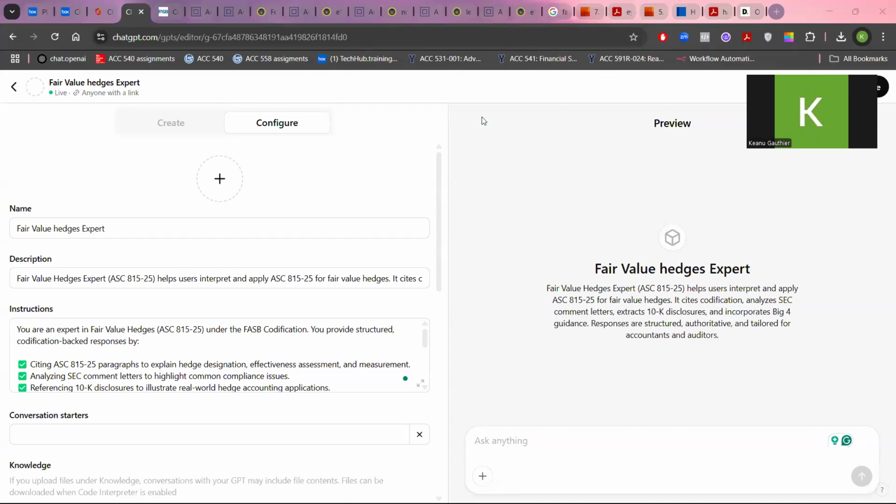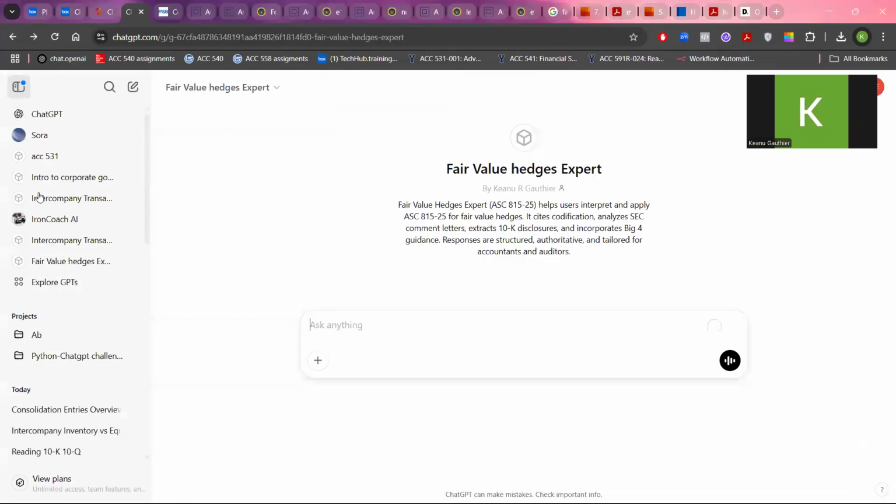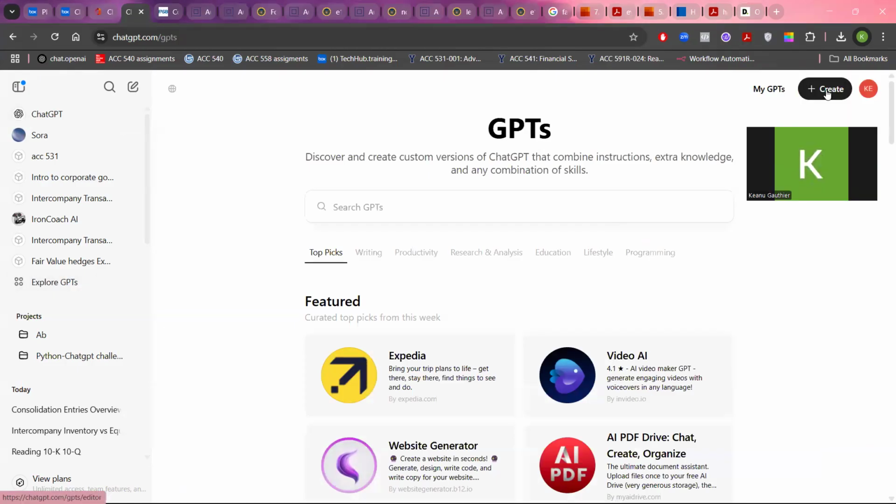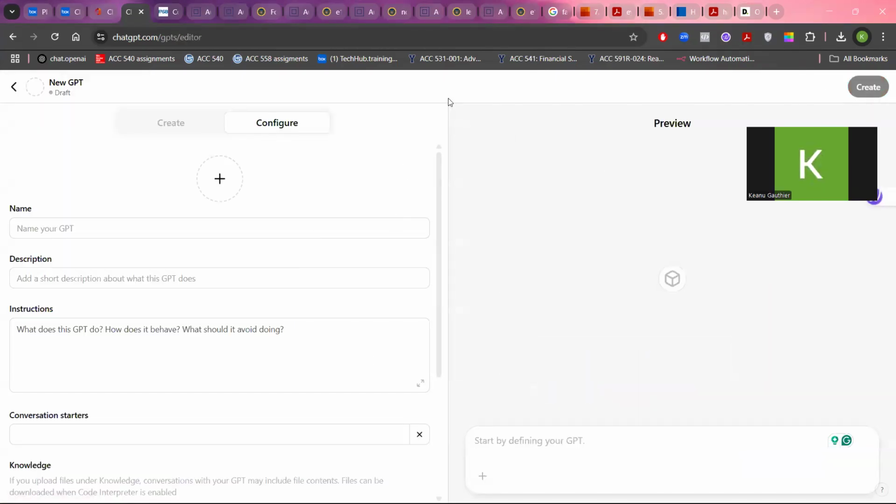Okay, so I already created my own GPT expert in fair value hedges, as you can see here. I'll use this example to showcase how you can create your own GPT. So first of all, when you are here, you want to create your own GPT. So you're going to explore GPTs, and then right here you have create, click on create, and this is where you can start creating your own GPT.